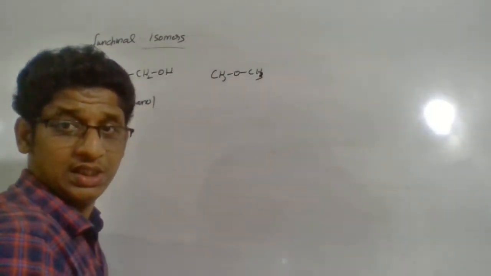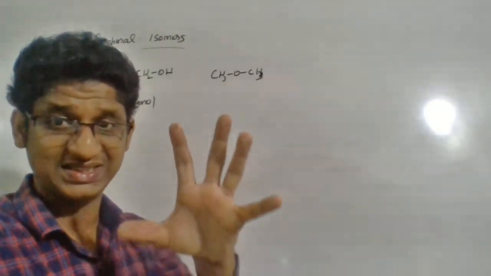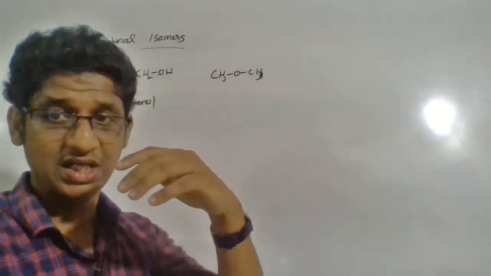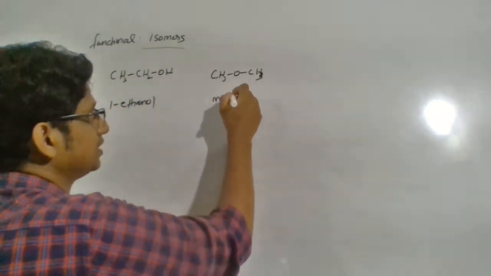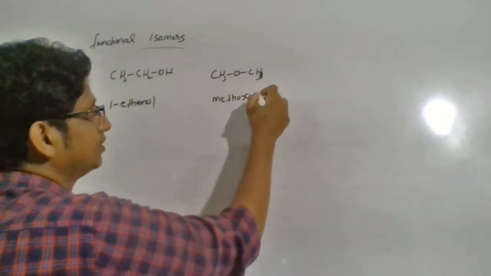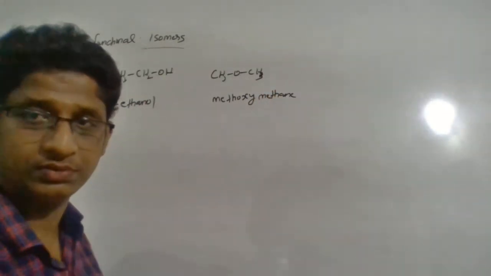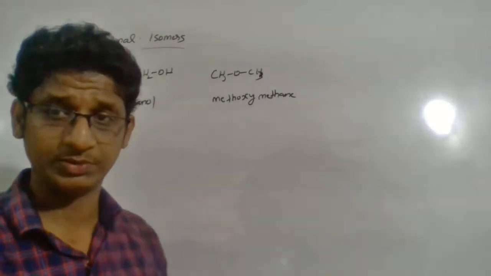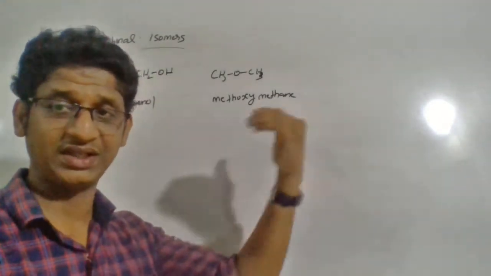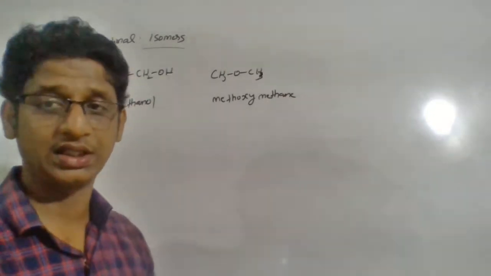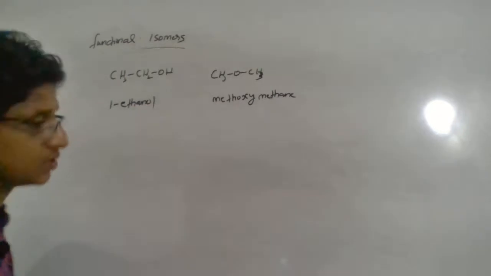So how can you understand ether from the name? Oxygen is there, which means oxy is the root name, so it will be methoxymethane. That's the name you can give for this compound. So one is an ether, another is an alcohol, having the same molecular formula. So they are functional isomers.